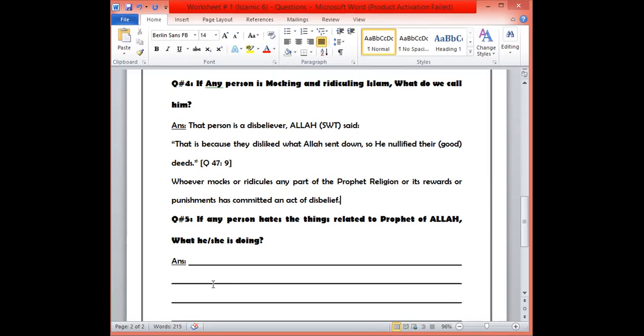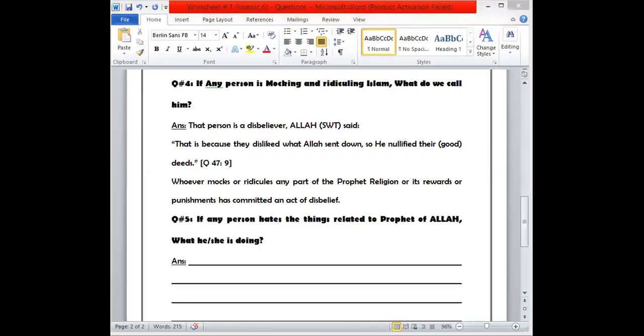If the name of that person is Muslim, but that person is doing things against Islam, that person is not a Muslim. There are so many things in it. Let me write the answer for question number 5.